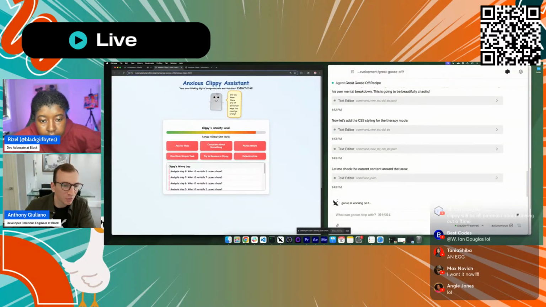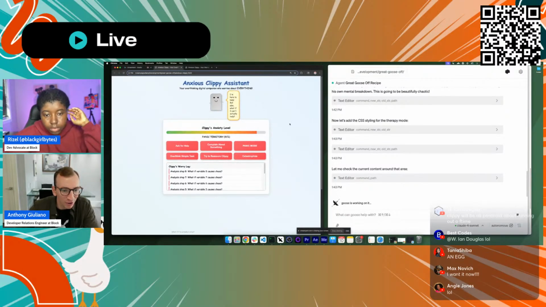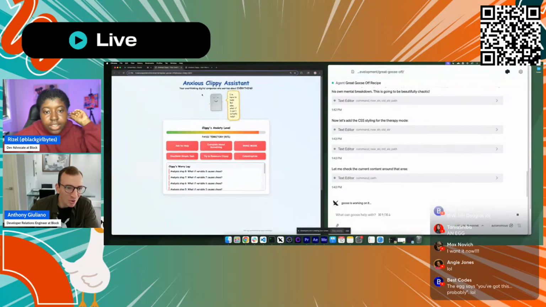So we've got two versions right now. I did not do the multi-model approach and generate two versions, but Goose just made each iteration a new version. So this was our first version. I find it very entertaining. I don't necessarily love the Clippy rendering. I know we were going for the paperclip vibe. I think we missed a little bit there, but it is really fun.